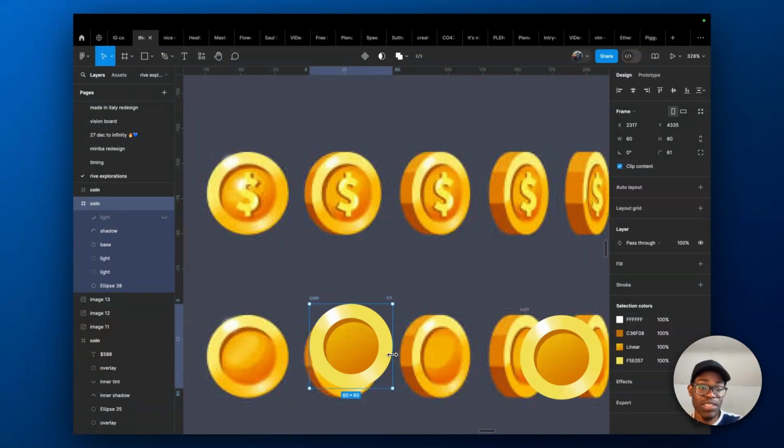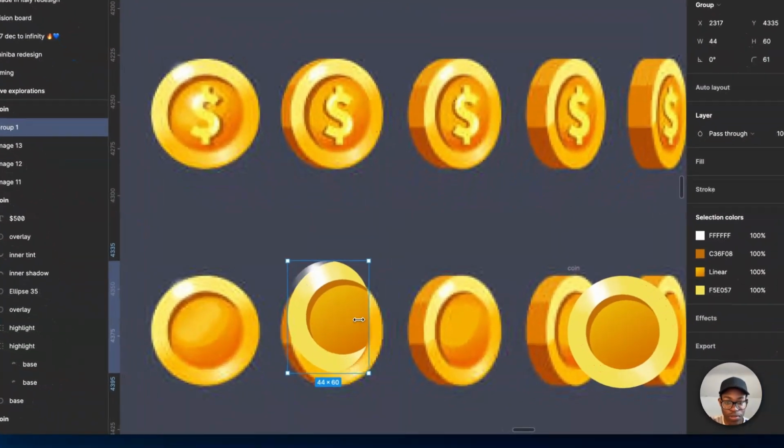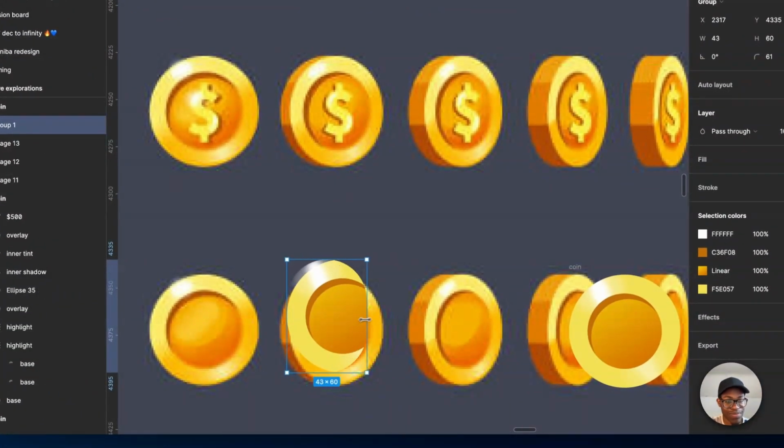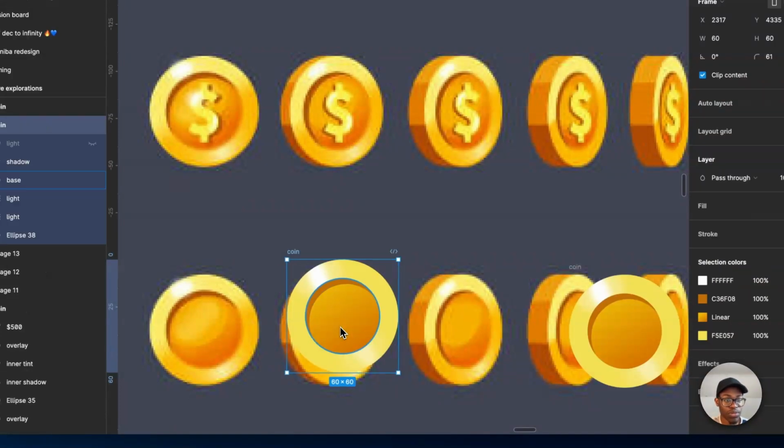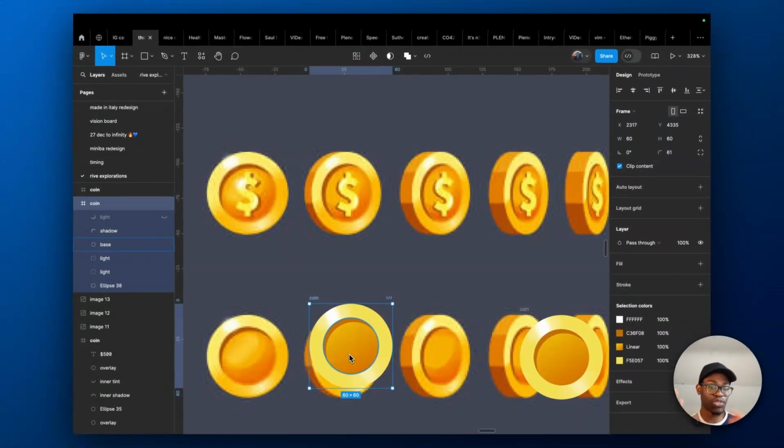Problem is that in Figma it is not so easy to do that. If you press Ctrl G, you can see it doesn't flow with the principles of perspective. You can't really just tweak it like that. So in Rive you can do that, but you can't do that in Figma, which is why it's a bit hard to do that in Figma. Overall, let's continue.